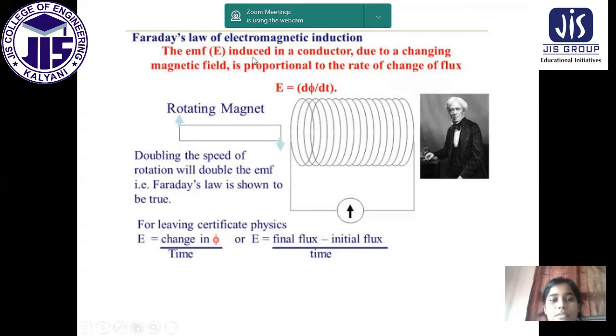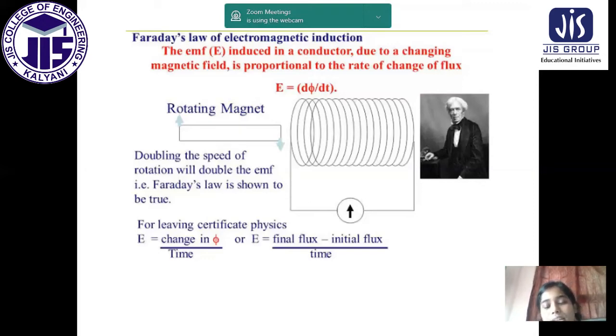Faraday's law of electromagnetic induction says that the EMF, electromotive force, which is denoted with E, induced in a conductor due to a changing magnetic field, is proportional to the rate of change of flux. Now this is the rotating magnet. When the magnet is rotated, the magnetic flux φ changes.